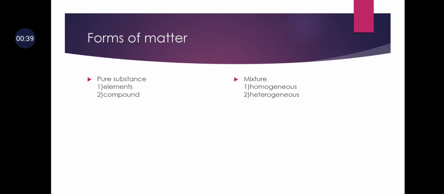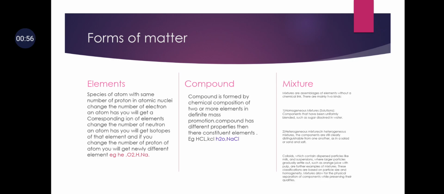Pure substance is basically divided into two parts. First is element, second is compound. And mixture is divided into two parts: that is homogeneous mixture and second is heterogeneous mixture. Okay. Now let us basically describe the other thing. What is an element?